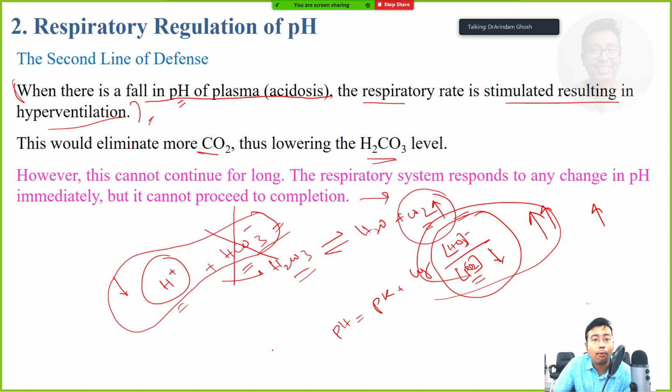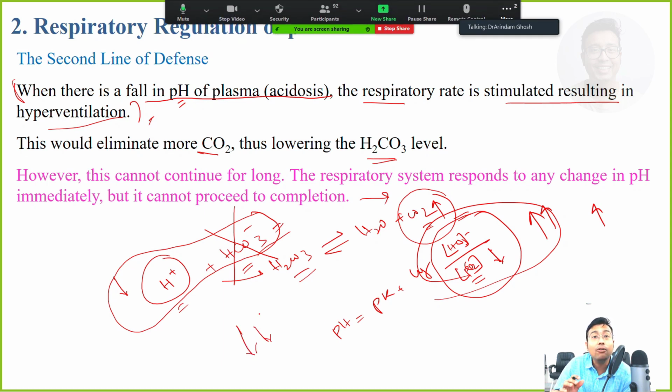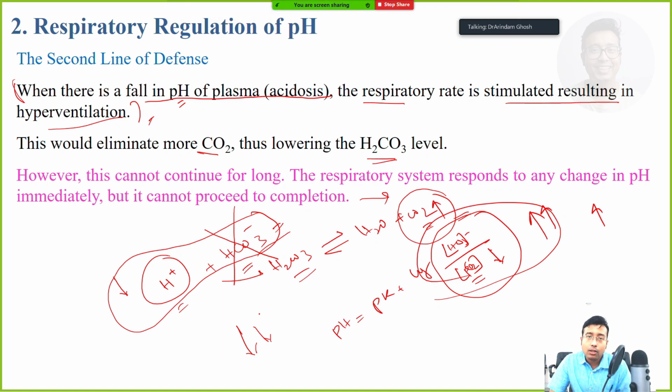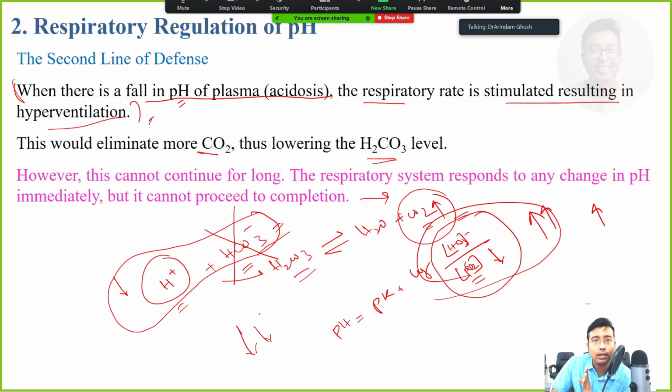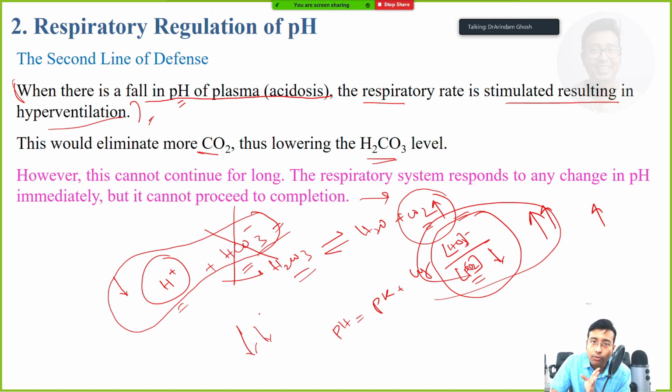So whenever the body pH is low, the lung will try to compensate by lowering the amount of acid that the lung already has. See, there are two acids in the body. One is the acid controlled by the lungs, that is carbonic acid, and the other acids are produced by the body, for example lactic acid or keto acid. They are now in excess. So what will the lung try to do? The lung will try to lower whatever weapon the lung has, and the only acid the lung can control is carbonic acid. So it will lower carbonic acid. How can it lower carbonic acid?